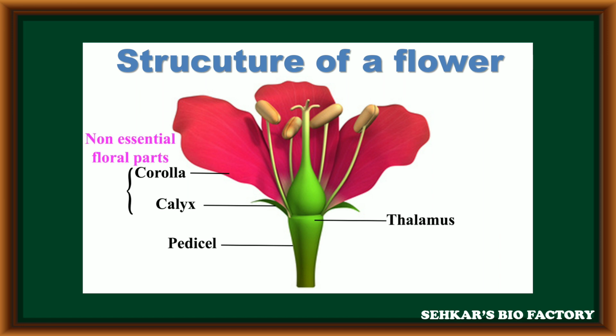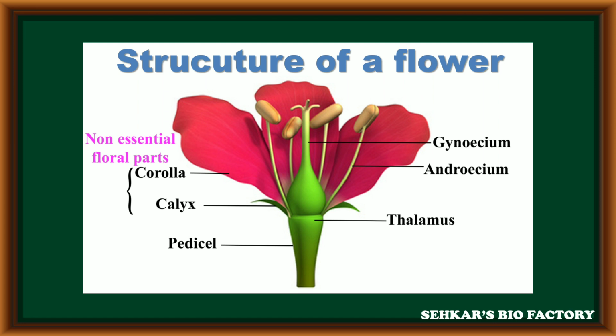Calyx and corolla are only indirectly useful for sexual reproduction, so these are called non-essential floral parts. Similarly, in the third whorl, many stamens are present. It is considered a male reproductive structure. This group of stamens is called the androecium.